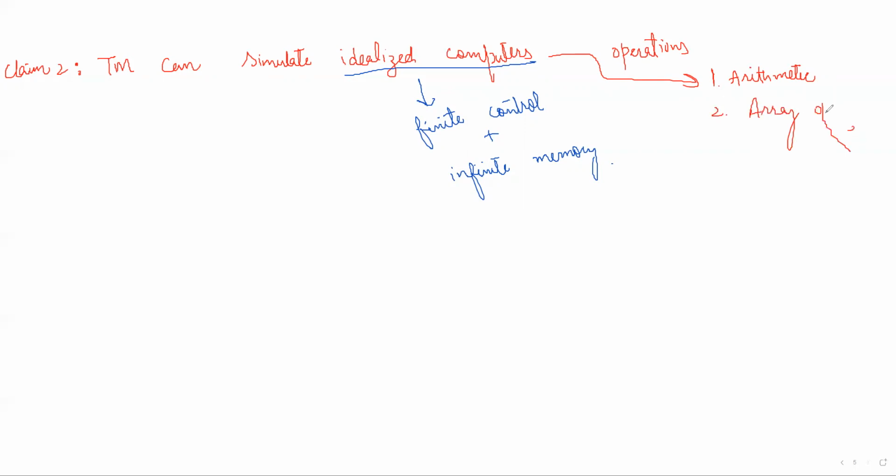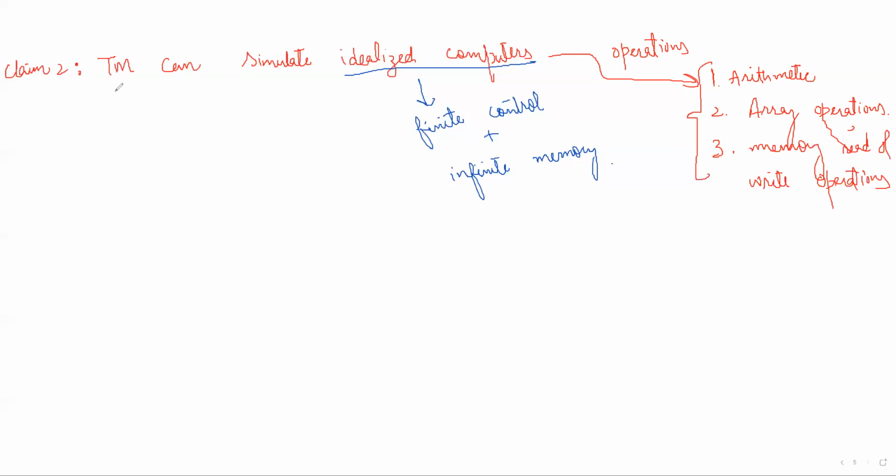What are the array operations? For example, array operations are sorting an array, concatenating two arrays, or concatenating two lists, or reversing a list. Those are array operations. And the other operations are memory read and write operations. Using these operations, an idealized computer can perform any possible operation in the world. We will see that the same operations can be performed by a Turing machine as well.